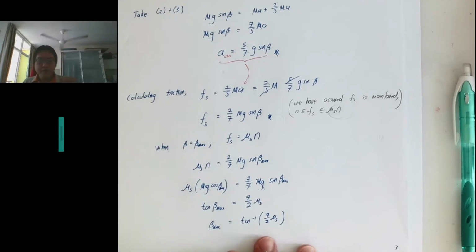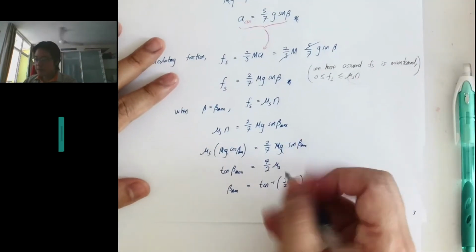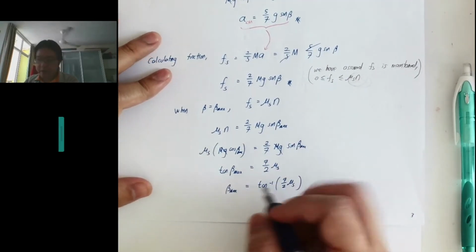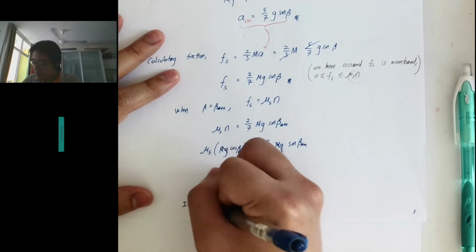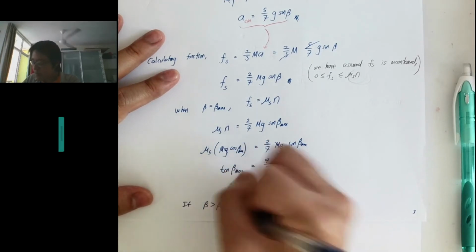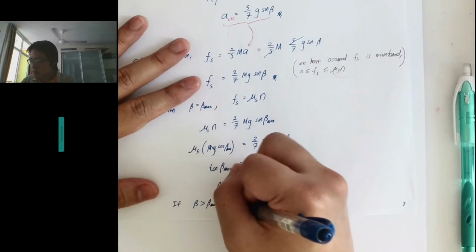So if I increase more than that, what happens? If beta is greater than beta max, then no more static friction.